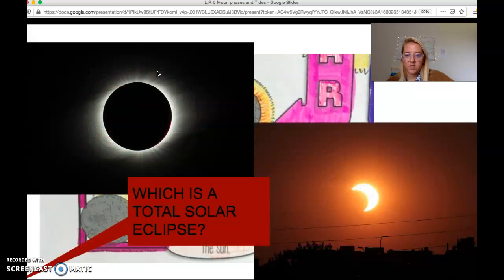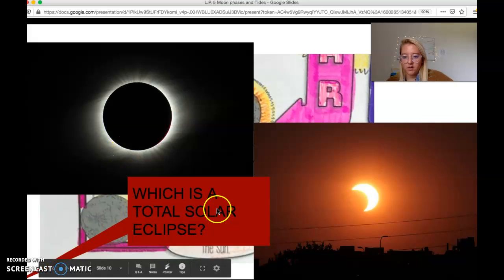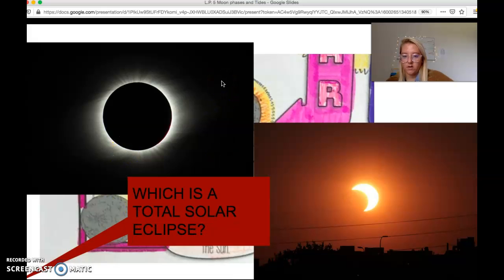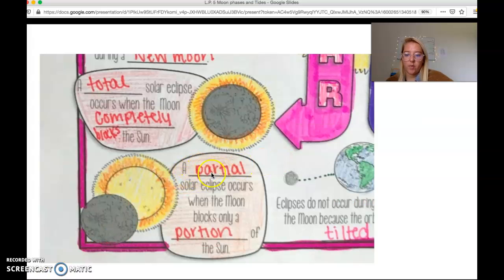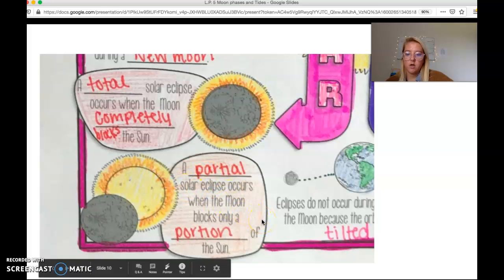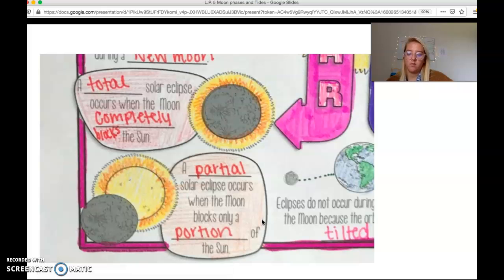Let's look at some pictures right here. So these are examples of eclipses. The picture on the left is a total solar eclipse, while the picture on the right is only a partial. Remember, a partial solar eclipse occurs when the moon only blocks a portion of the sun. Portion, partial, total, completely.